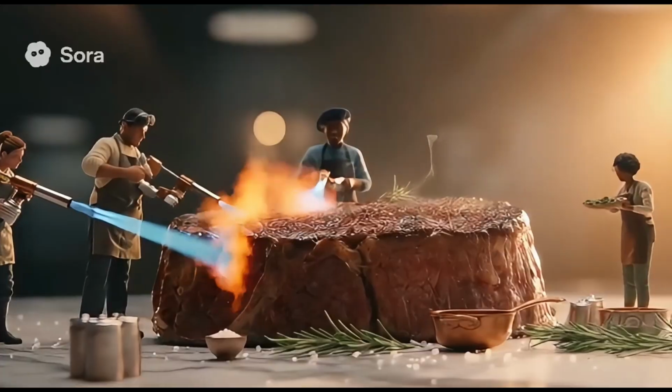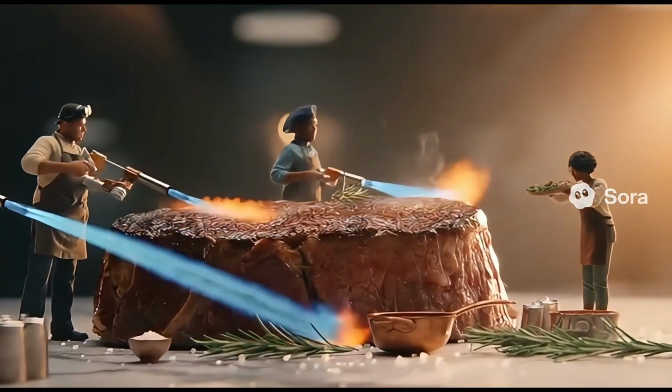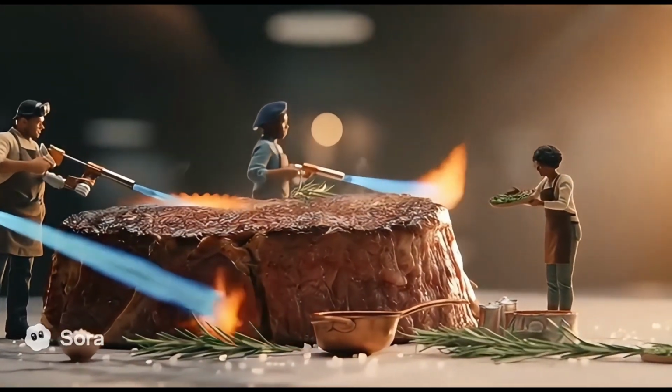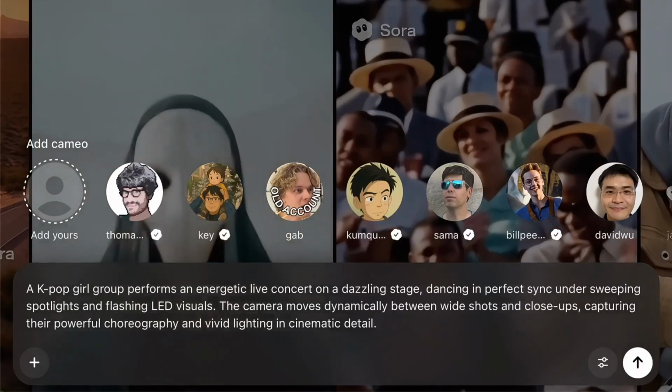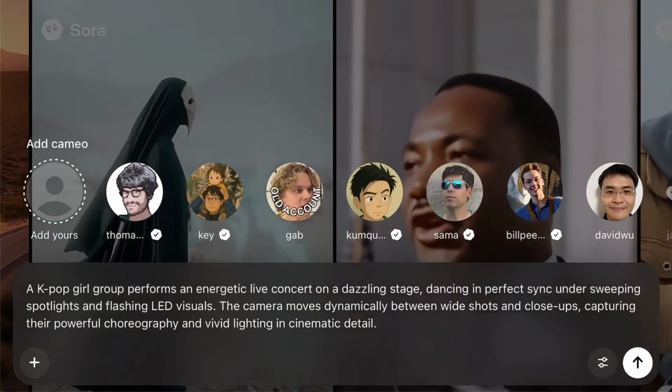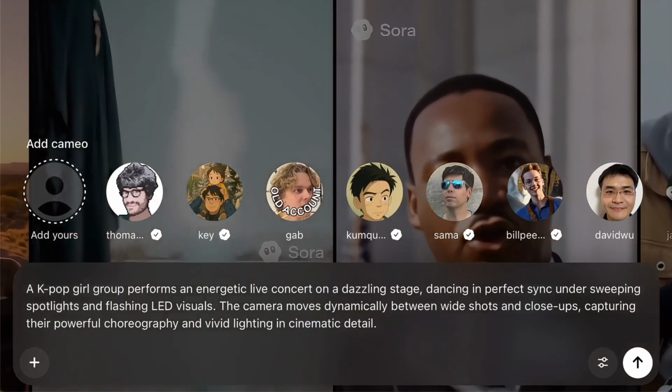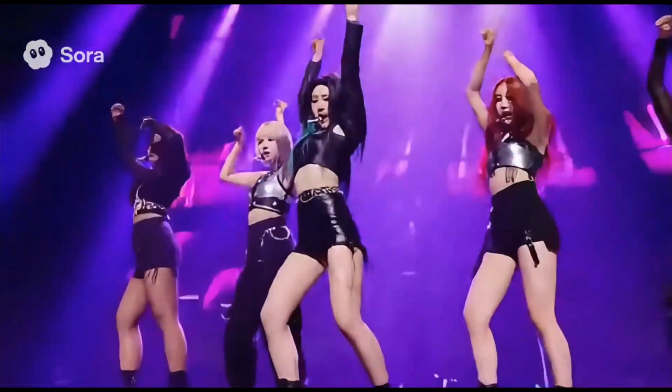It's one of the funniest ones by far. The sizzling meat, the blowtorches, and those little chefs moving around. It's so cute. Next, let's see if it can handle a full music video of a K-pop girl group performing on stage. That looks surprisingly real.